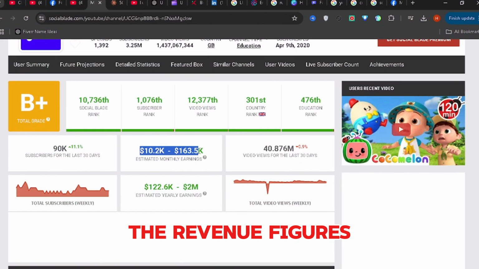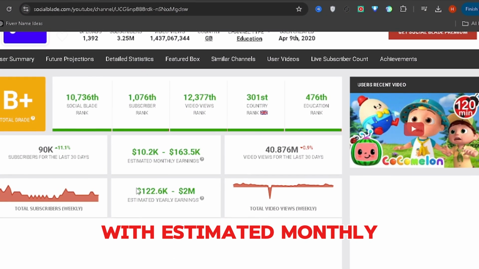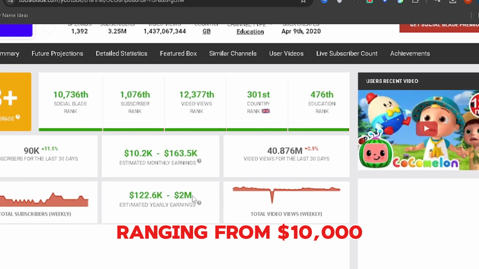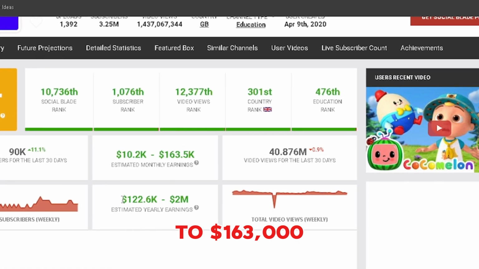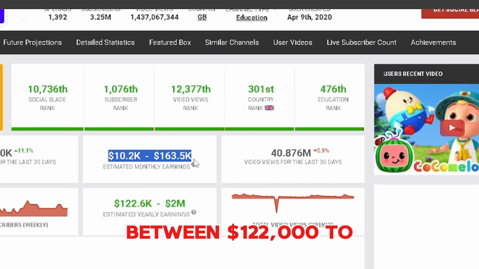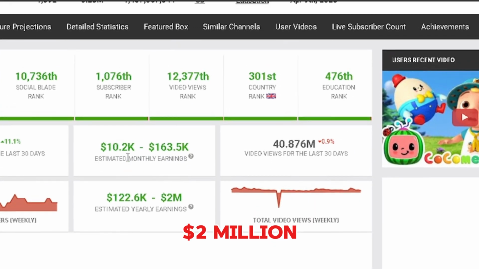The revenue figures are equally impressive, with estimated monthly earnings ranging from $10,000 to $163,000 and yearly earnings between $122,000 to $2 million.